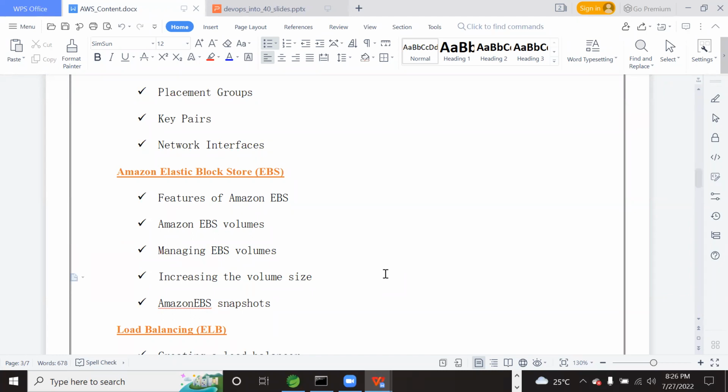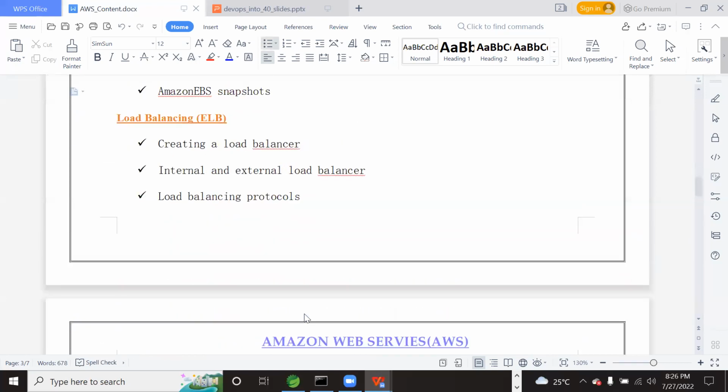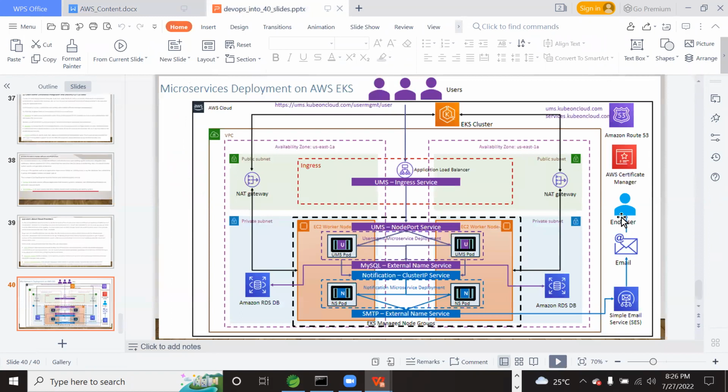We will discuss cloud computing services in depth in the coming sessions. But let me introduce the course content and how it will help us work in a realistic environment and also write the certifications. Once we understand EBS, we will immediately start understanding the load balancer. If you carefully correlate with this, first we created the users using the IAM service. Then we created the EC2 machines here, that means virtual machines.